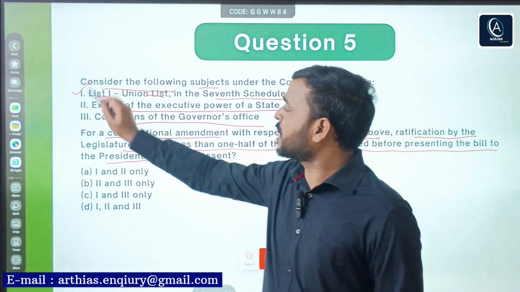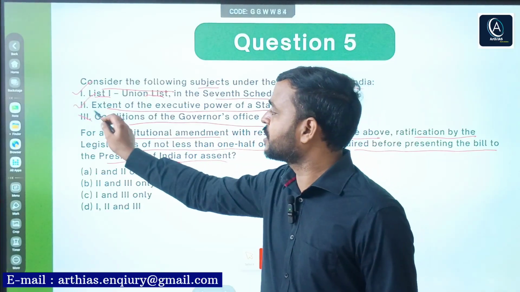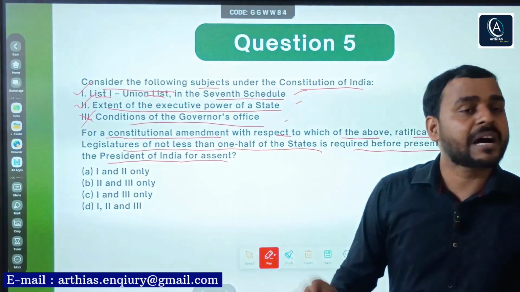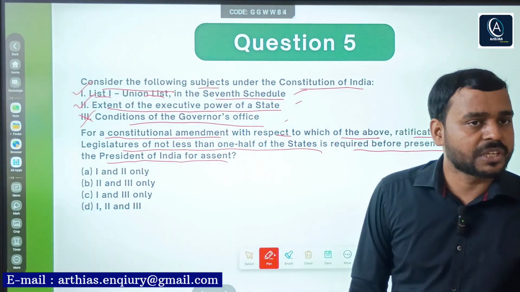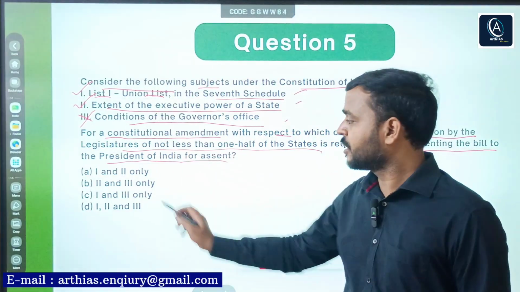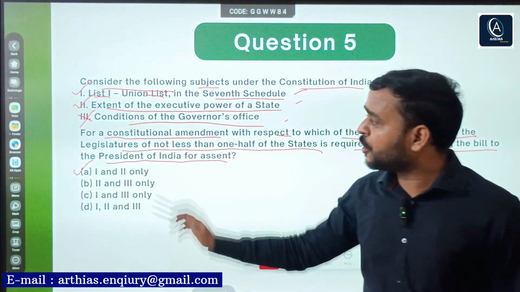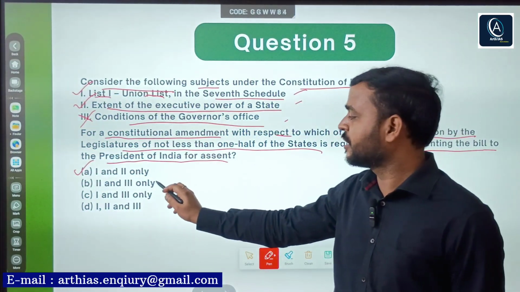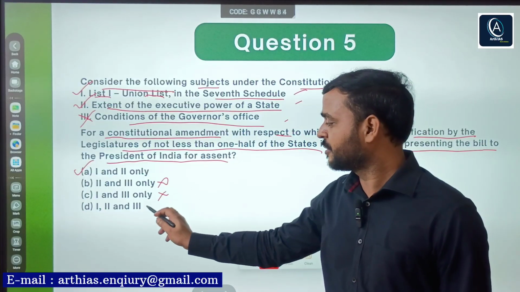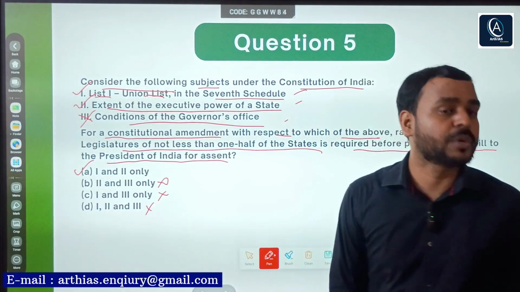So, this also requires, but this does not require ratification by the half of the legislatures of a state. So, simply 1 and 2 are correct, go for A. Here also you can use elimination technique, 3 not, 3 not, 3 not. Only 1 and 2 are correct.